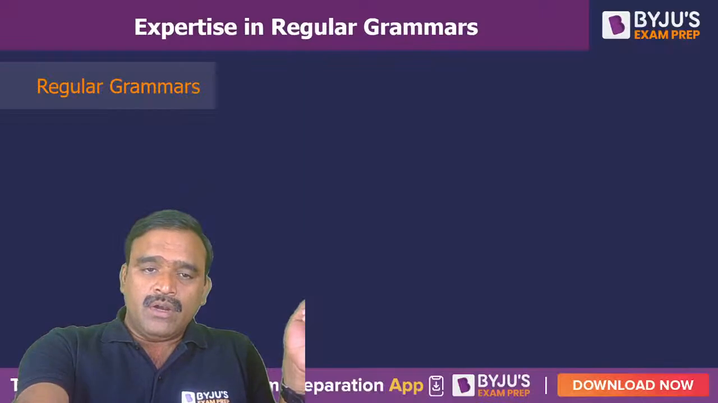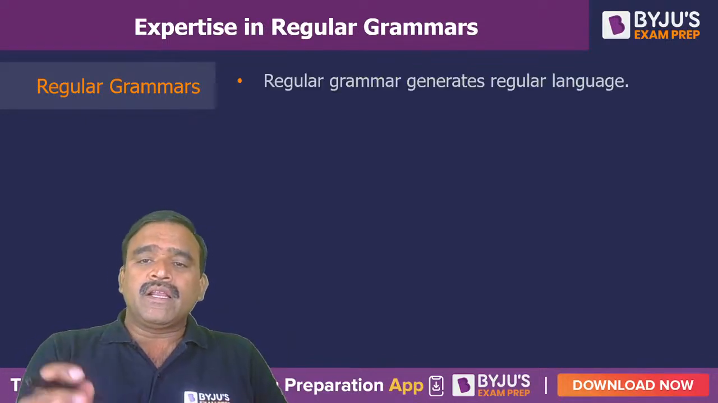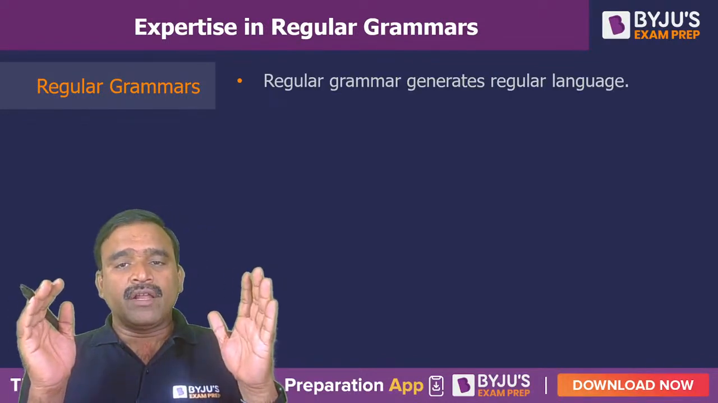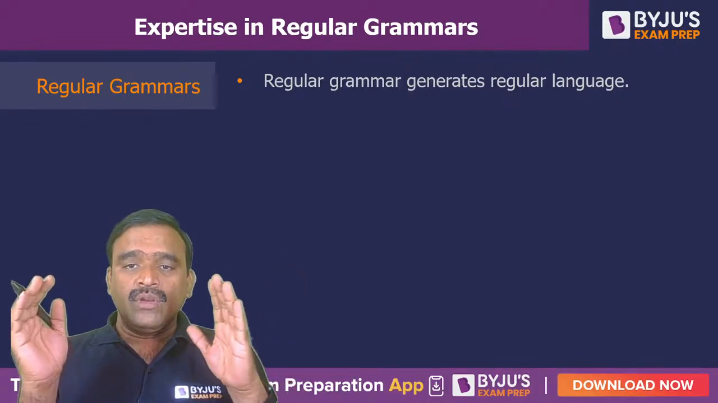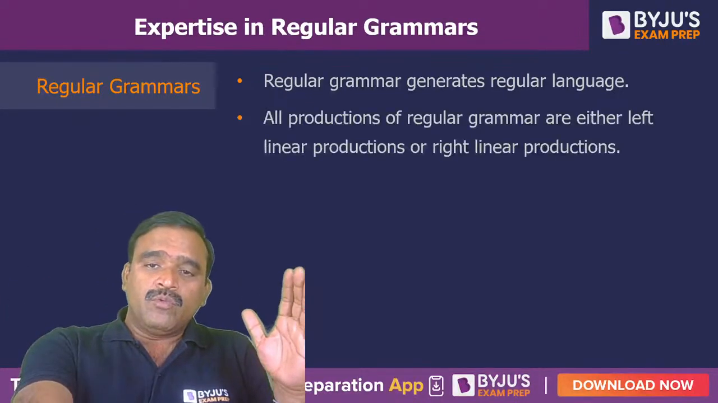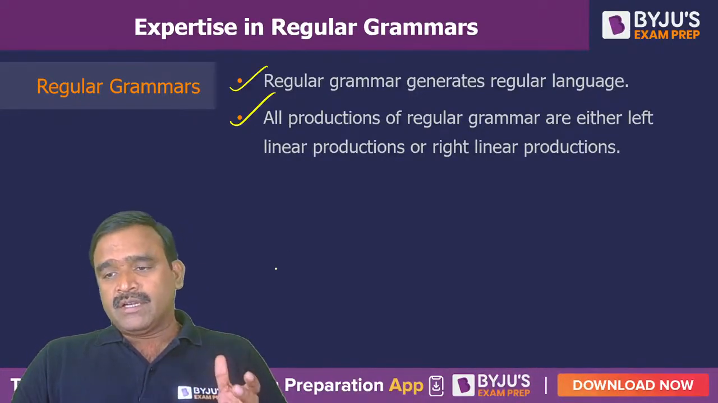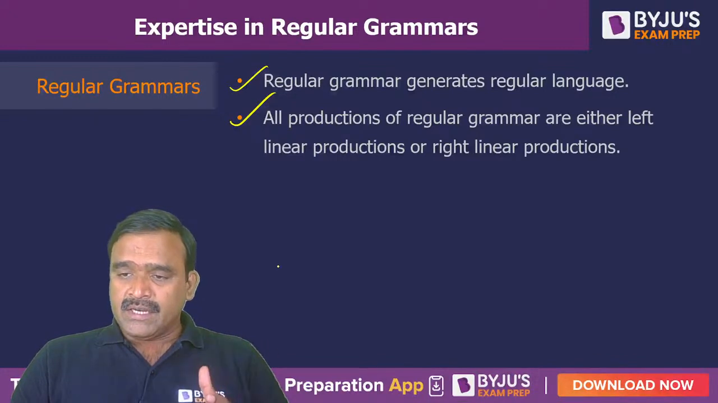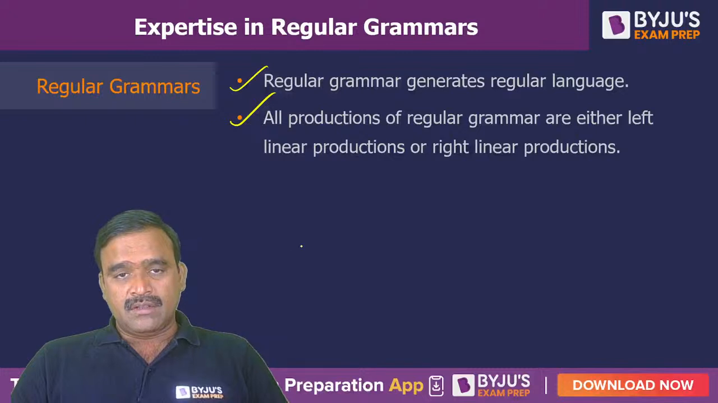Now let me introduce what a regular grammar is. Basically, regular grammars are meant for regular languages only. Regular grammars you can design only for regular languages. In regular languages we can have both left linear and right linear grammars. I will explain the concept very clearly, and after that at 11:30 all of you please join in the app to practice questions on regular grammars.